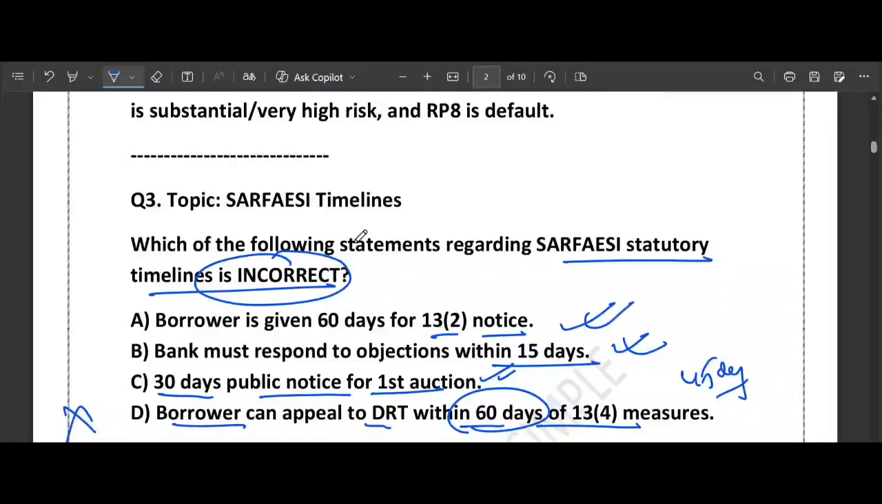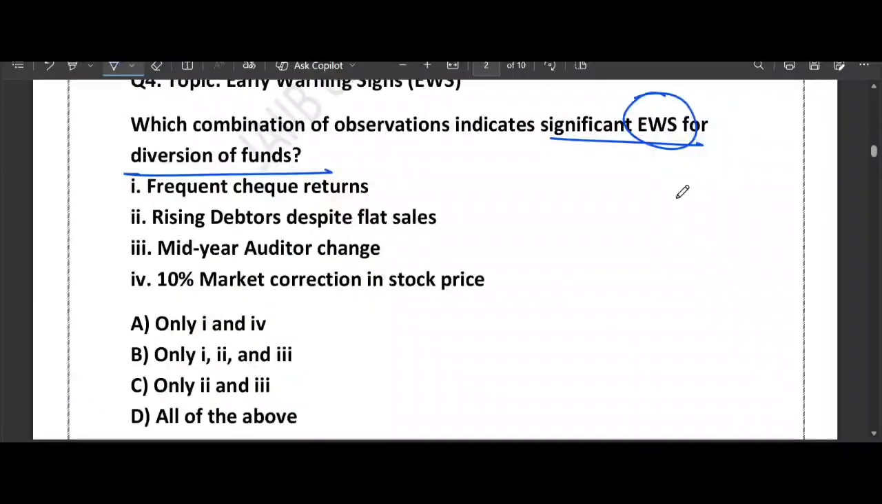And the 60-day trap: don't confuse the notice period with the appeal period. Right, that is the point. Now let's shift our focus to the next question, which is regarding the given: frequent check return, rising debtor despite flat sale, mid-year auditor change, 10% market correction in the stock price.